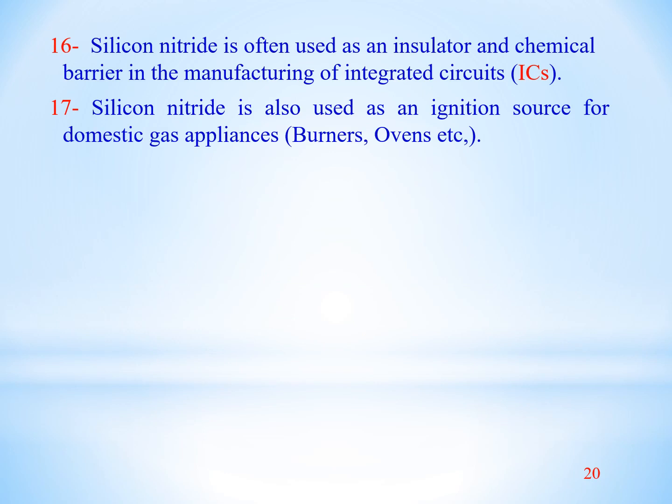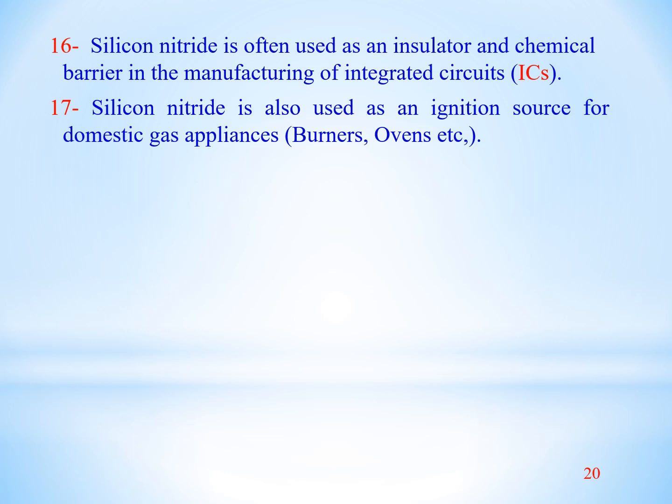Number 16. Silicon nitride is often used as an insulator and chemical barrier in the manufacturing of integrated circuits or IC circuits. It means that silicon nitride is used as an insulator and chemical barrier in the manufacture of ICs or integrated circuits.